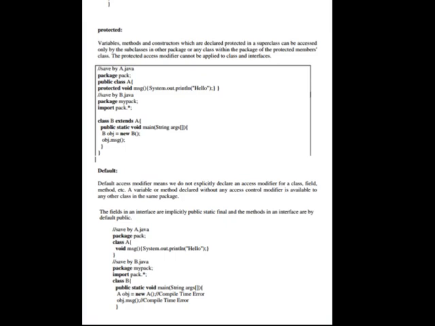Default access modifier means we do not explicitly declare an access modifier for a class, field, method, etc. A variable or method declared without any access control modifier is available to any other class in the same package. The fields in an interface are implicitly public, static, final, and the methods in an interface are by default public. See the code here.